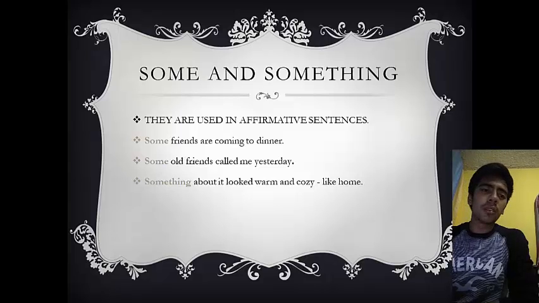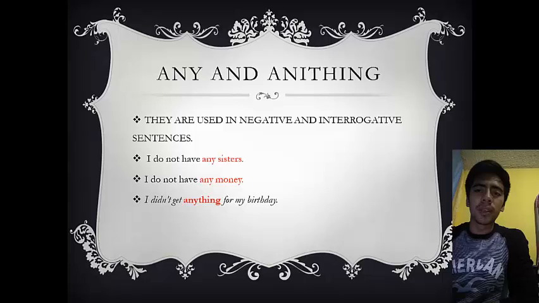Okay, any and anything usually should be used for negative and interrogative sentences. Here we have some examples: I do not have any sisters, I don't have any money, and I didn't get anything for my birthday. So we can see that all the sentences are negative, and so we can use any and anything.